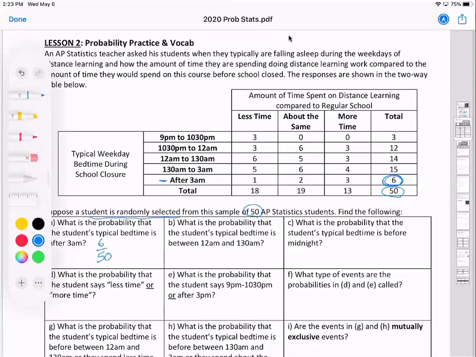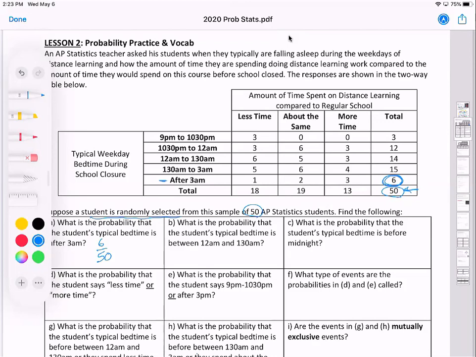I'm going to leave it like that. You can leave it as a fraction. I'm okay with that. Or you can get your calculator out and figure out what the decimal is. But I don't have my calculator handy, sadly. But it's 6 out of 50. And I'm okay if you don't reduce that. It's usually easier for me as a teacher if it's left in the original numerical values rather than say 3 out of 25. But that's correct. But it's really fun if you want to leave it as 6 over 50 in this chapter.